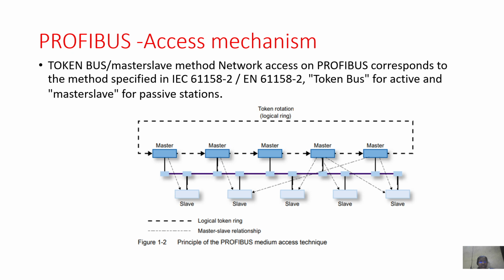The masters are the active nodes. With the token bus, whichever node has the token can communicate. Whereas in master slave communication, the master has to initiate, so that only then is the slave able to communicate the data.